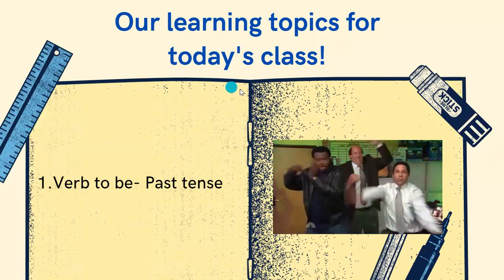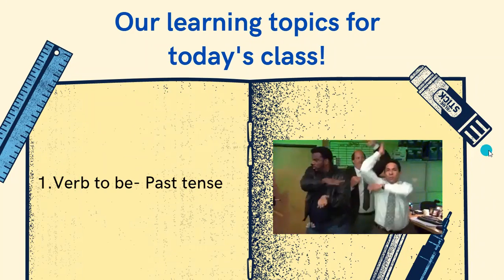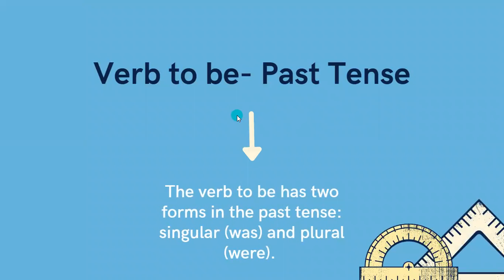For today's topic, we have the verb to be in the past tense. So the verb to be has two forms in the past tense. The singular is was and the plural is were.